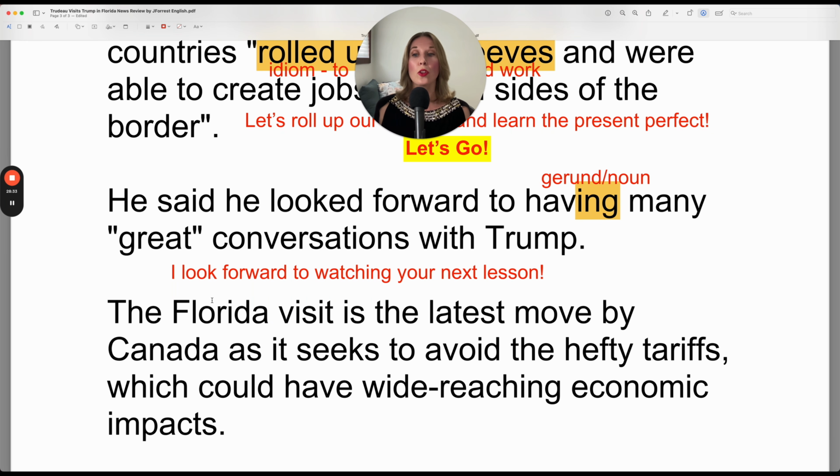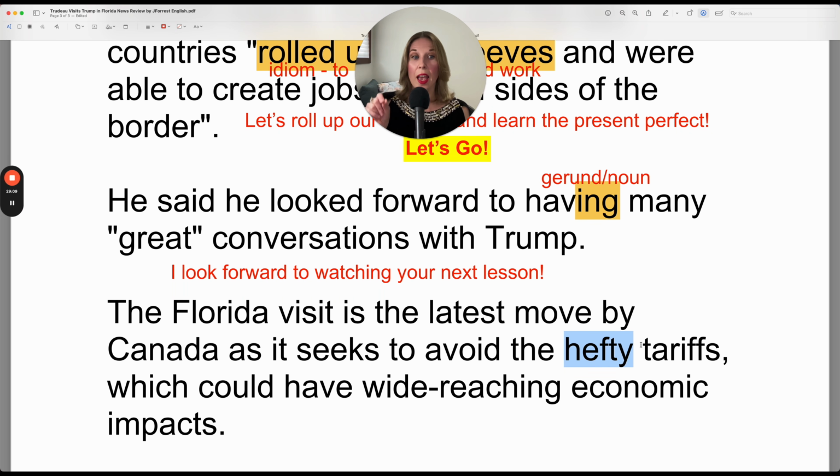Okay, so notice here, the Florida, the is not attached to Florida. That would be grammatically incorrect, because Florida does not take an article. The United States, as an exception, uses an article. So why is the here? Because it's the visit. Visit is your noun. The visit, what type of visit? The Florida visit. So Florida describes the visit. The Florida visit is the latest move by Canada as it seeks to avoid the hefty tariffs.